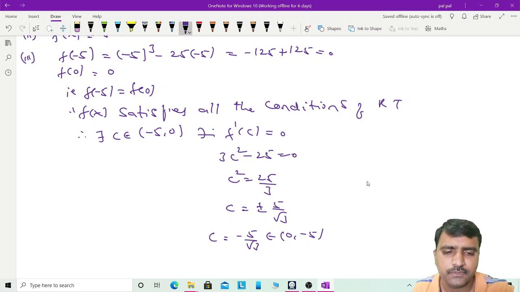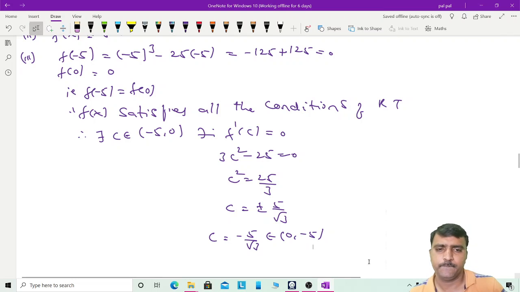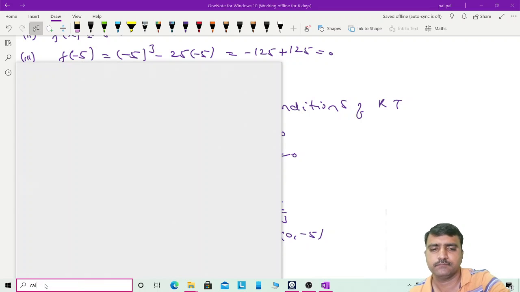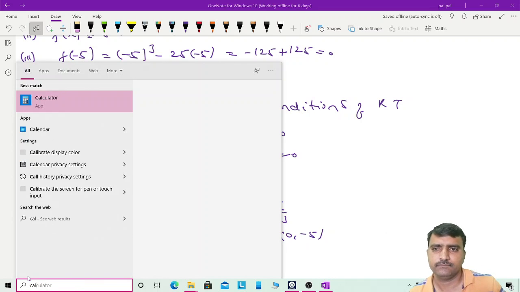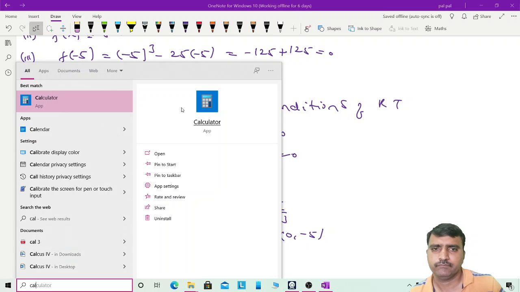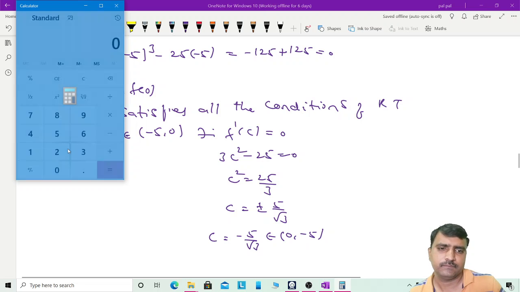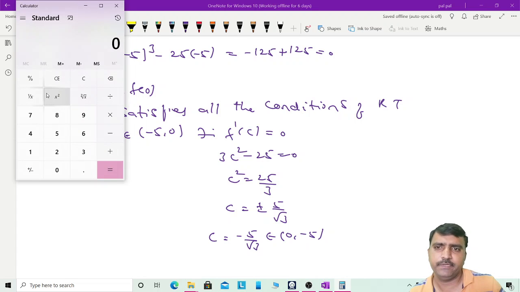So you can check this, if you want, by taking the calculator. So that is the value 5 by root 3, 5 divided by square root of 3.